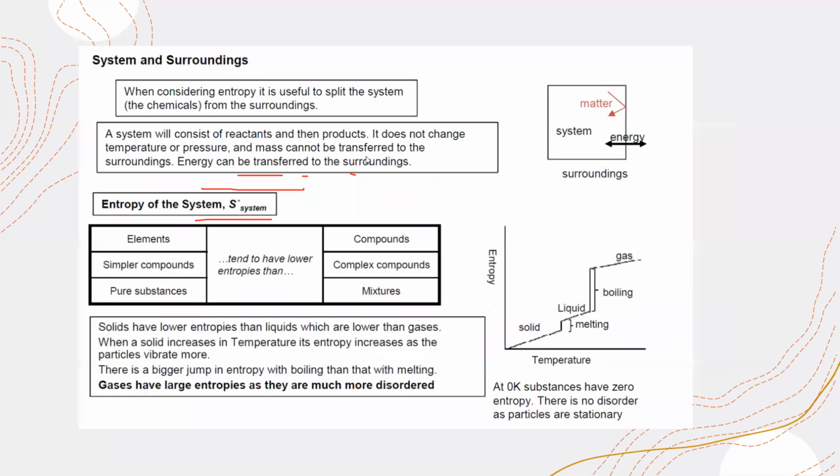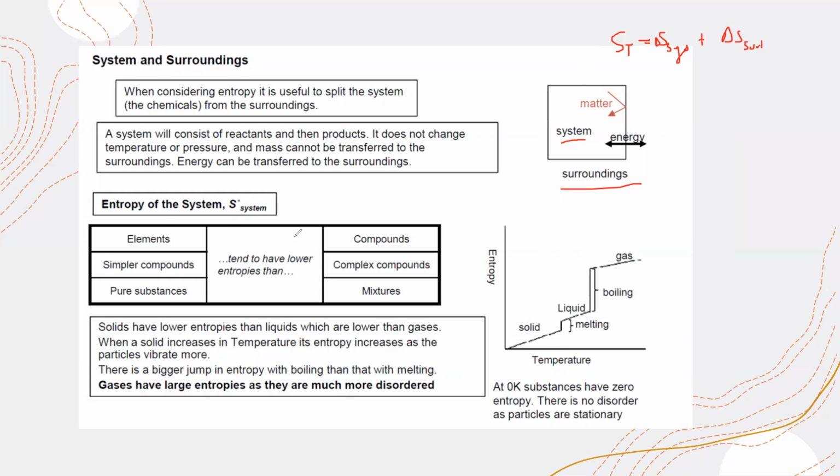So entropy. When we consider entropy, entropy means the disorder in the system. That's simply known as entropy. There are two things: one is the entropy of a system, another is the entropy of the surroundings, and the third is the total entropy. So total entropy is the entropy of the system plus the entropy of the surroundings. And you will learn the formula to calculate the entropy of the system as well as the entropy of the surroundings.